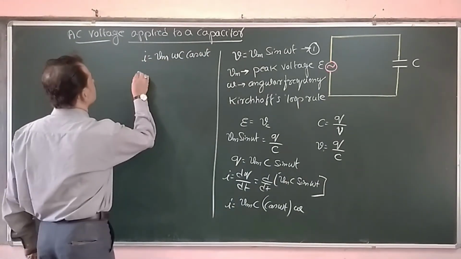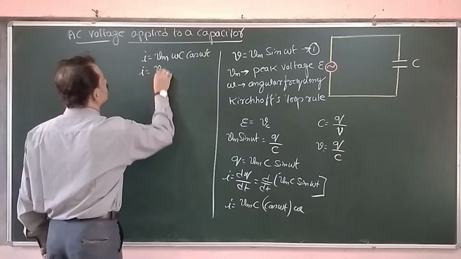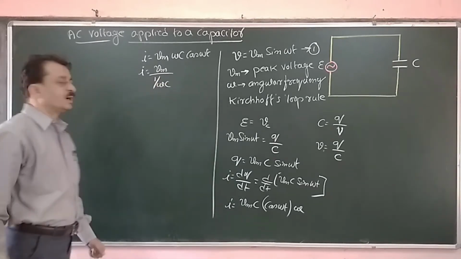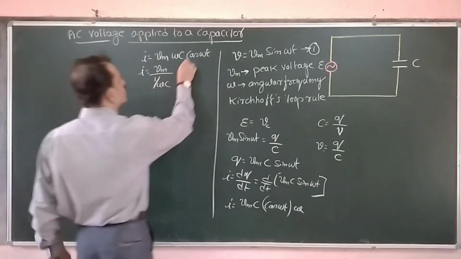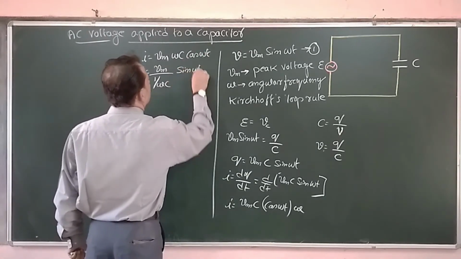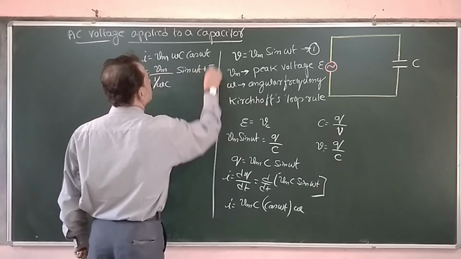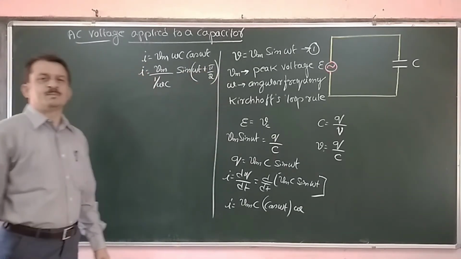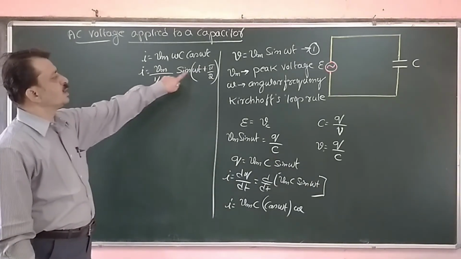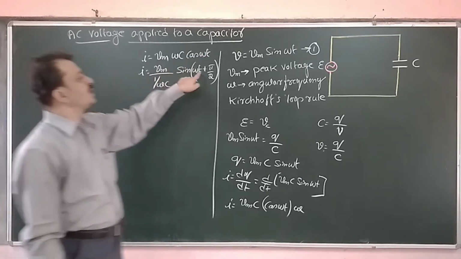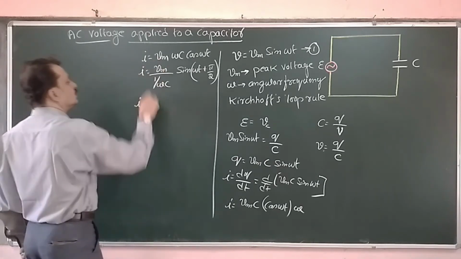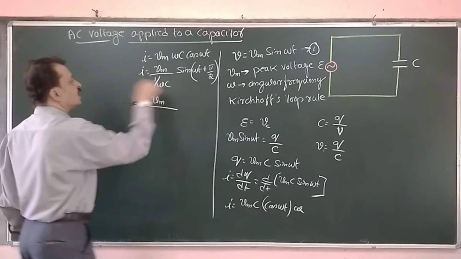Now rearranging the terms, I get I is equal to Vm divided by 1 upon omega C. I am getting 1 upon omega C. Now cos omega t can be written as sin of omega t plus pi by 2. Sin 90 plus theta is cos theta. In that identity we are writing cos of omega t as sin of omega t plus pi by 2.